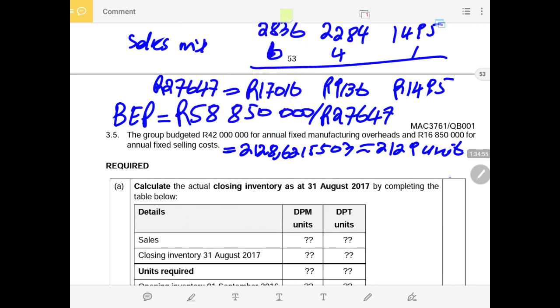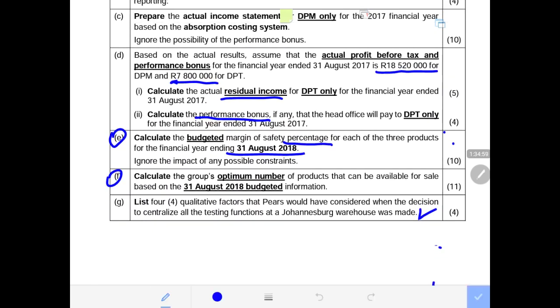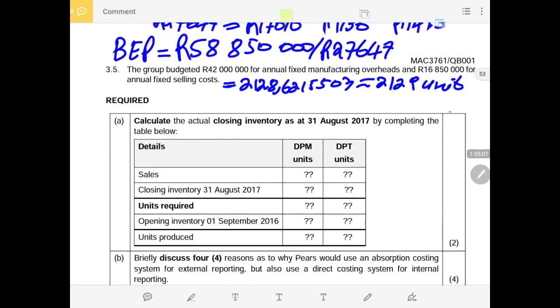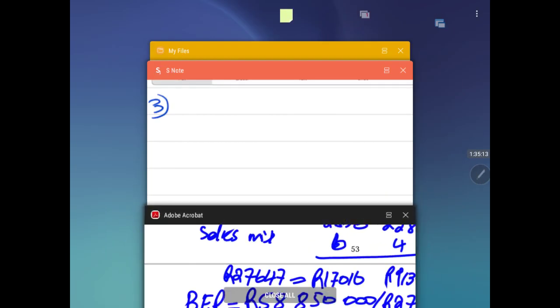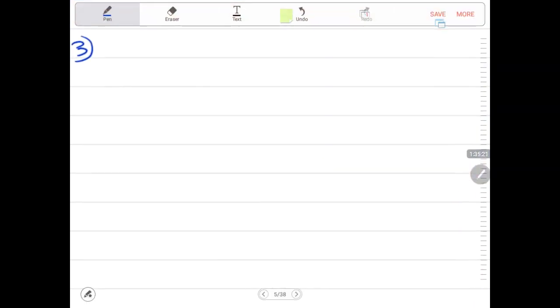They set for all the three products. Let me verify if that is true. A budgeted margin of safety for each of the three product types, for each of them. Now we know that the break-even point per batch is 21.29. Now let us do it for each product. Remember, we know that our sales mix is 6:4:1. Now I want to do this on the separate side.